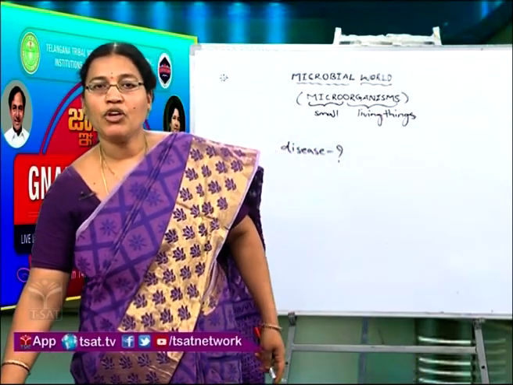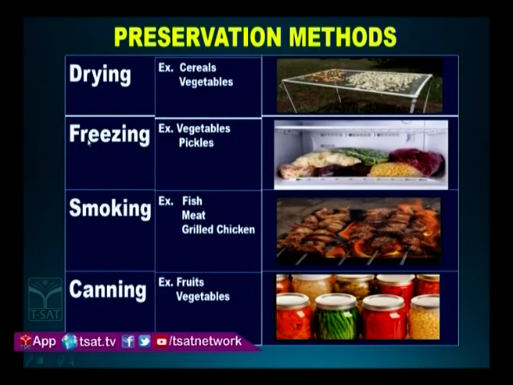Next we come to freezing. Here the food is simply kept in the freezer or refrigerator. Here the temperatures are very low. At very low temperatures the microorganisms will grow very slowly, so that our food can be kept safe. Vegetables and pickles are examples for this type of preservation method. Next we come to smoking. Here smoking means food is dried under smoke, which comes from the burning of wood. Here the moisture is removed from the food, and some flavor is added to the food.